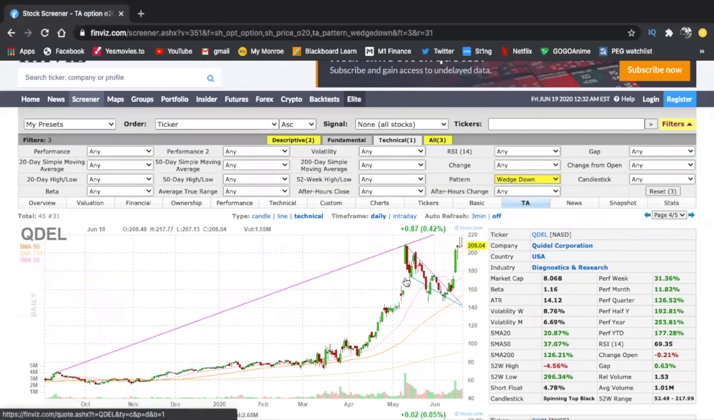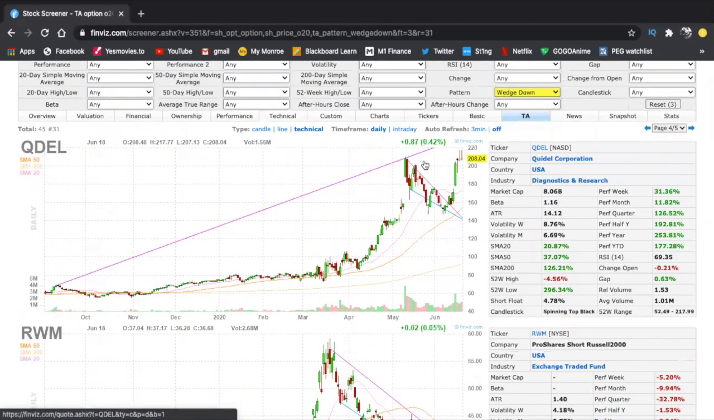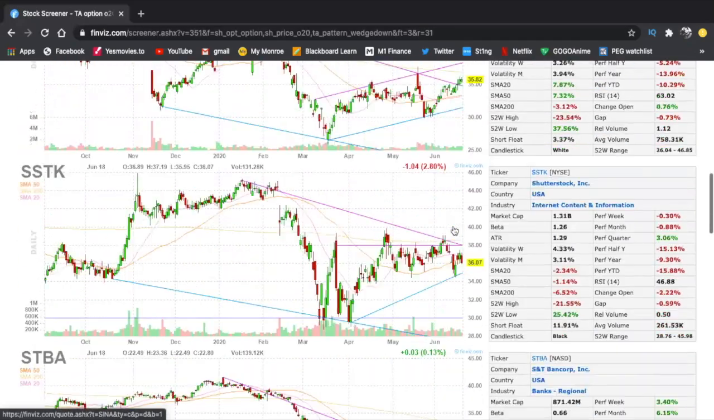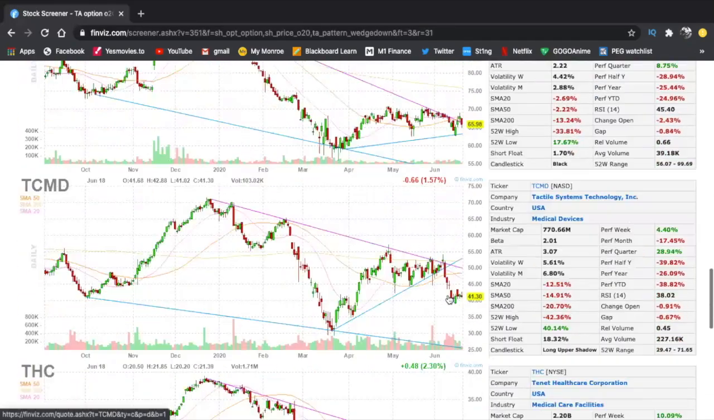There you go. Falling wedge, breakout, ran to all-time highs. So definitely one of the ones that made that move, and that's what we're looking for. We're looking for something very, very similar. Okay. So you get the point.